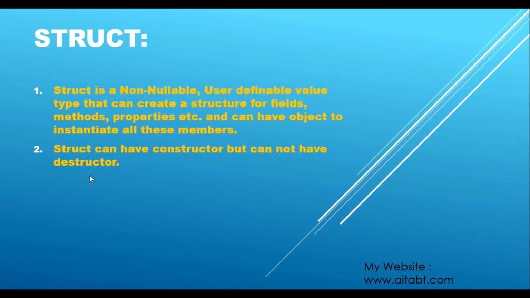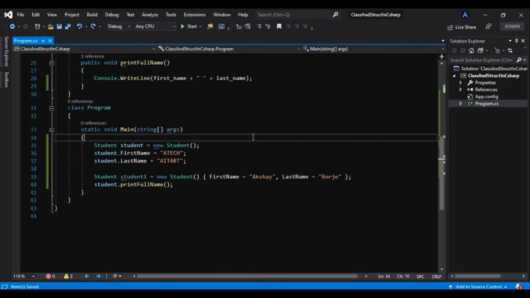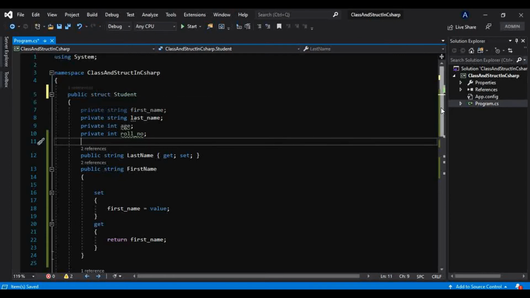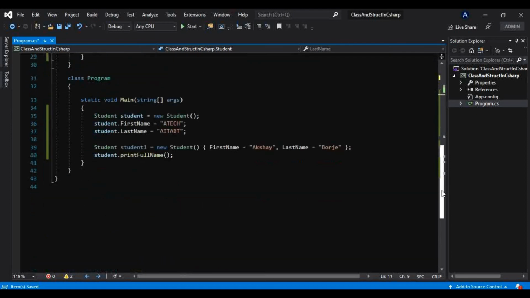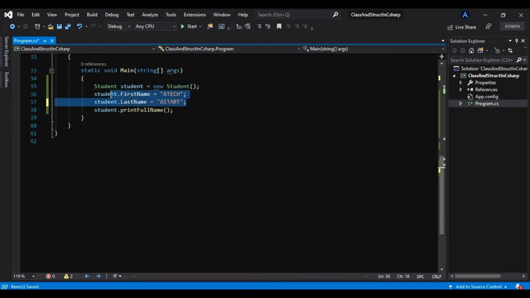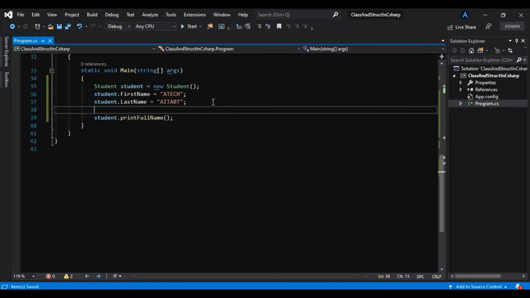Now let's have an example of a struct, so it will all be clear to you guys. For that, let me just make a simple change. Instead of this class, I will make this a struct, and nothing more than that. And you will find there is no error it is giving us. And if I run this, let me just get rid of this code here, because I don't want to make changes to this first initialization. I will tell you what I mean by that, because that was referring to the same object. So don't worry about that. I will tell you what I'm talking about. But just let's see this.